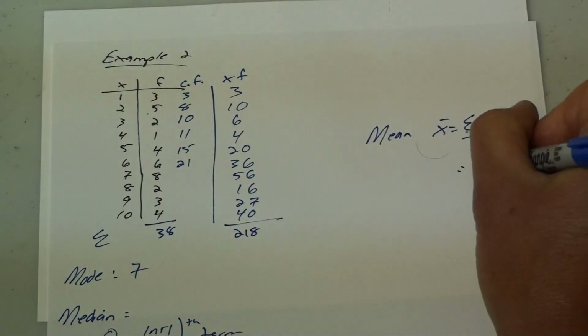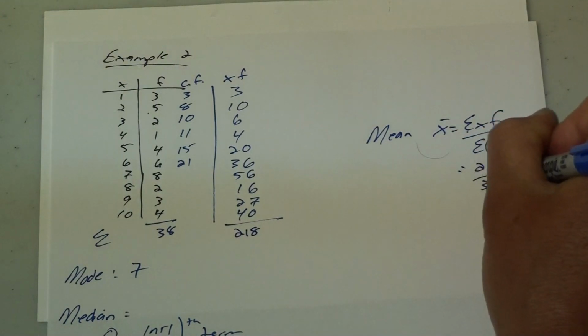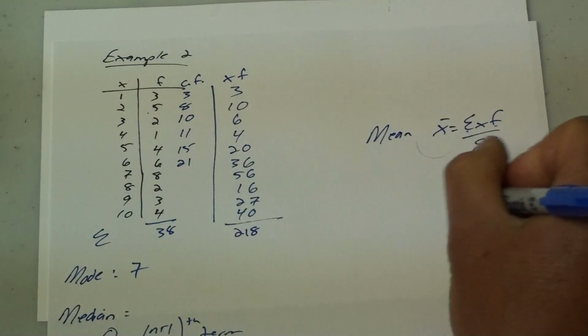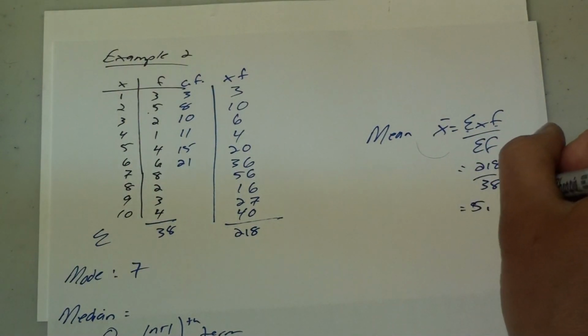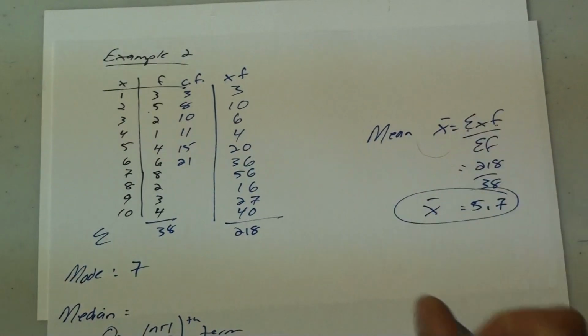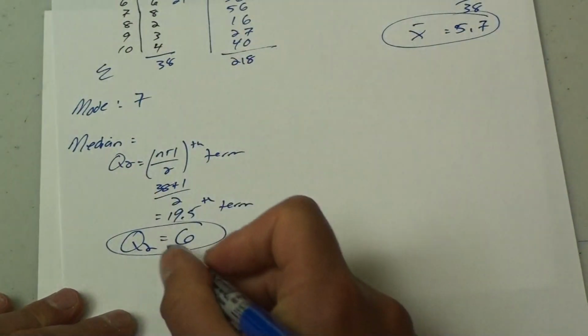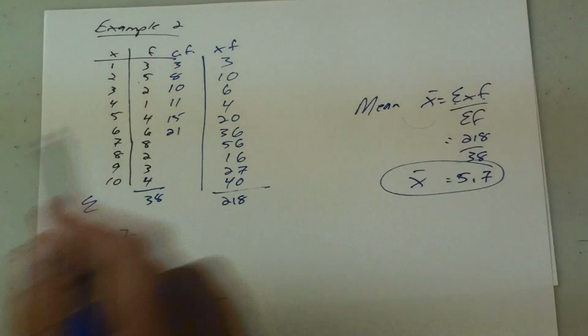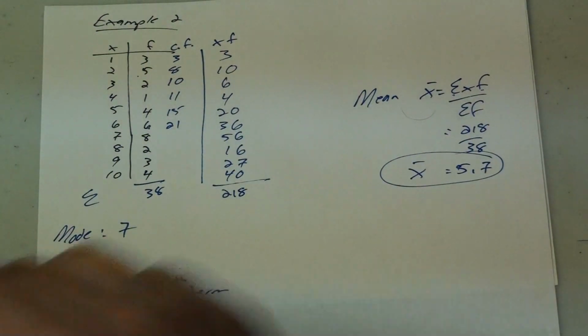I already had that. So 218 divided by 38 will give me my average, which is 5.7. So I have my average of 5.7, my mode of 7, and my Q2 of 6. So this is an example using a frequency table, which changes the formula and how I deal with things. Thank you very much.